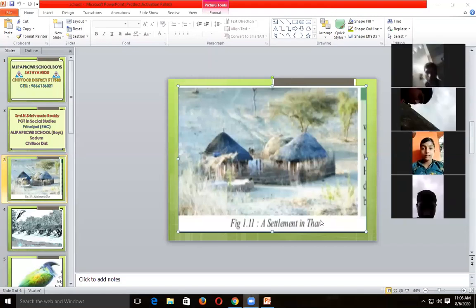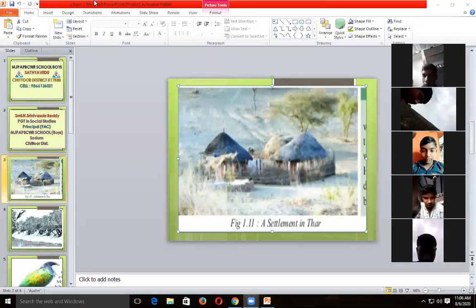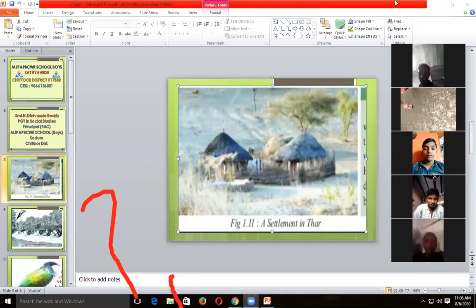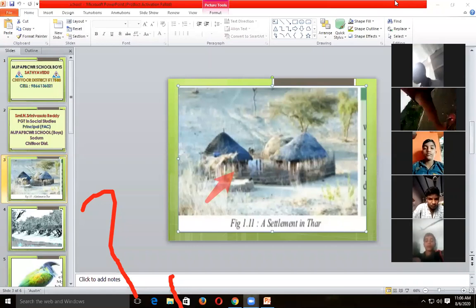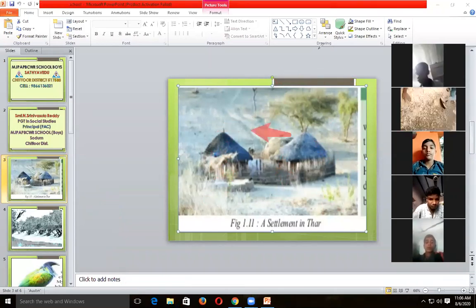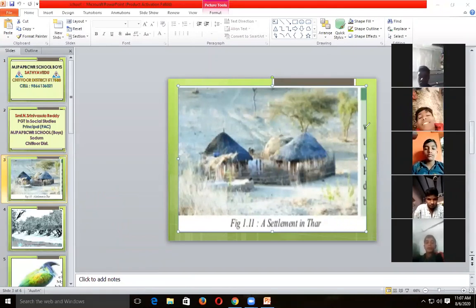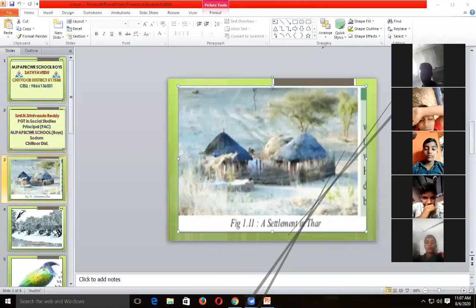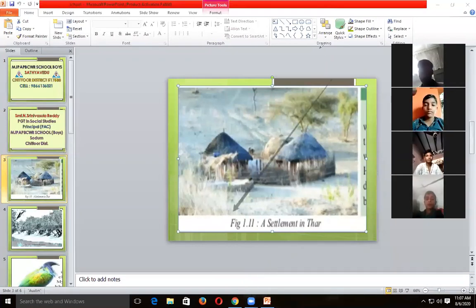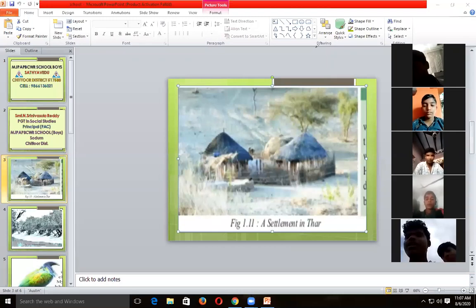This is the fifth major relief division. First point, location. Where is it located? The Thar is located on the leeward side of the Aravalli, in the edges of the Aravalli Mountains. The Aravalli Mountains are located in the state of Rajasthan.